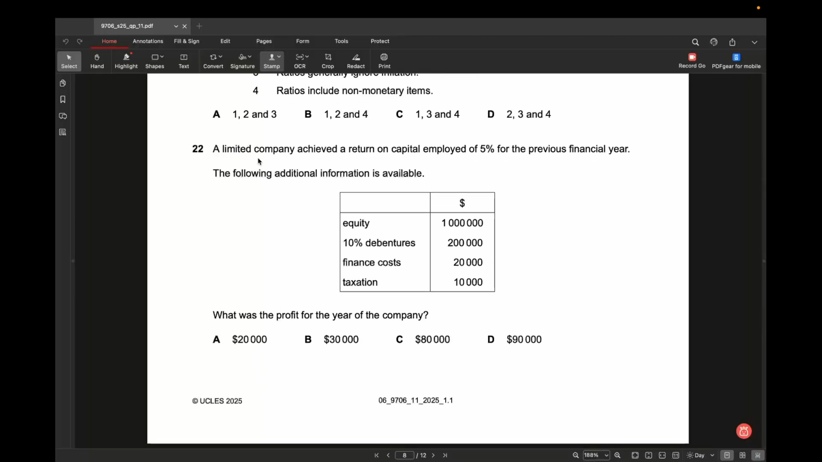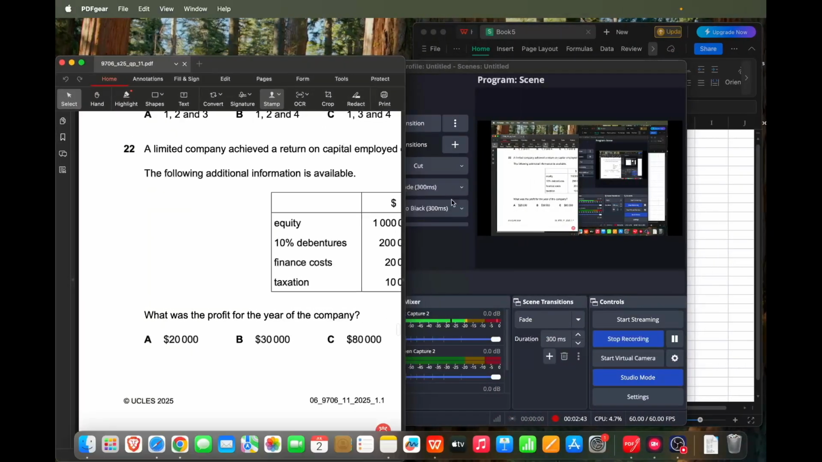Question 22. A limited company achieved a return on capital employed of 5% for the previous financial year. The following additional information is available: equity 1 million, 10% debenture 200,000, finance cost 20,000 and tax 10,000. What is the profit for the year of the company? So for this we need to calculate return on capital employed. So let's do that.